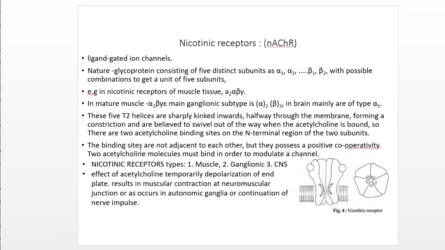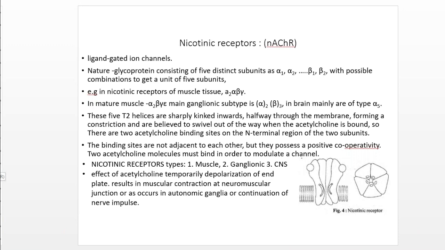The physiological effect of acetylcholine on the nicotinic receptor is a temporary depolarization of the end plate region, and this depolarization results in muscle contraction at the neuromuscular junction, or occurs at autonomic ganglia as continuation of nerve impulses. The main major types are the ganglionic and CNS types.